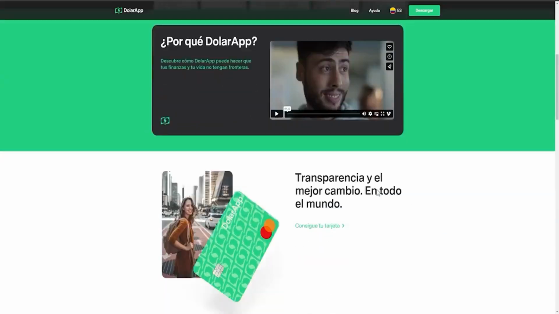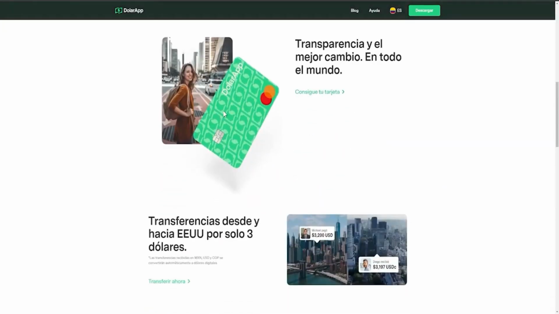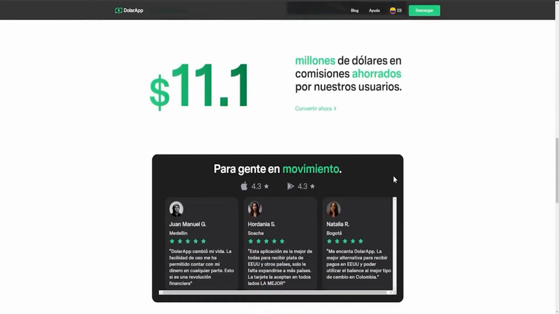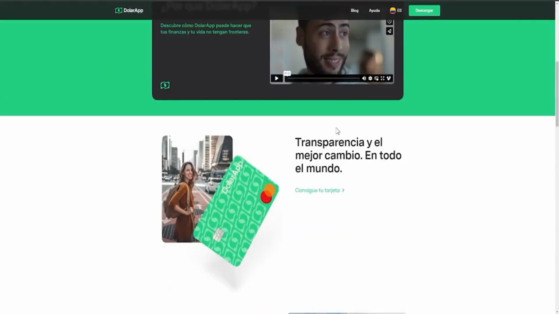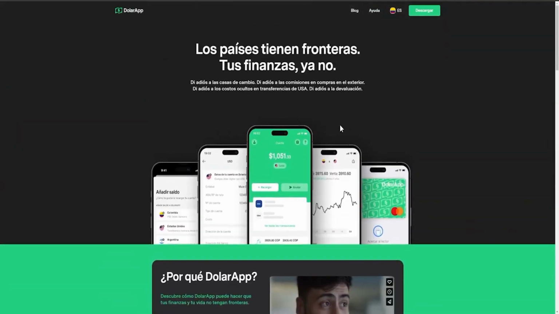Now, once we've seen this, request your card, open your account. I think you only need a passport and that's it. It's as simple as that. It's an app you download directly to your phone.